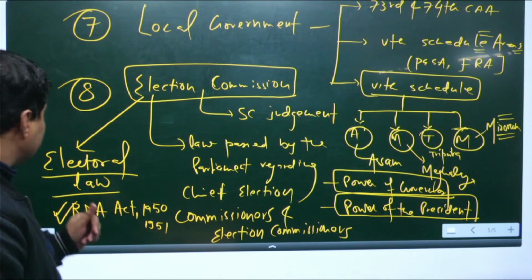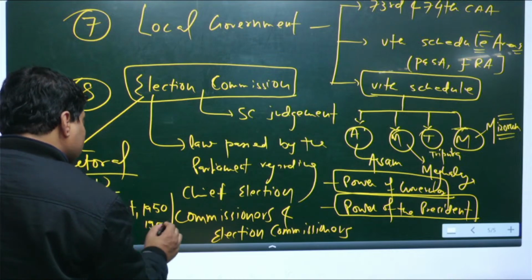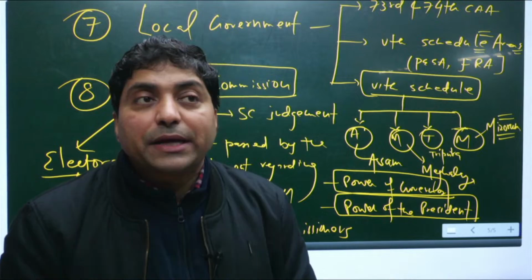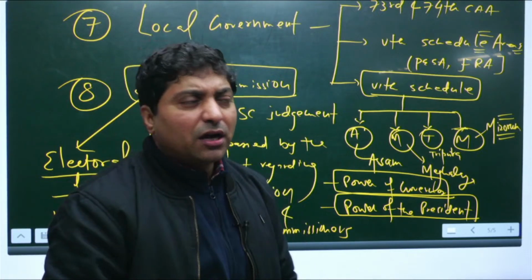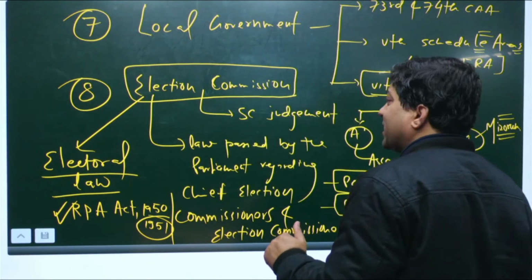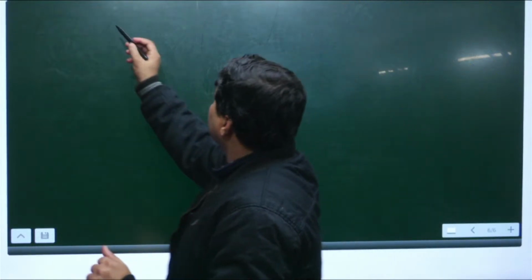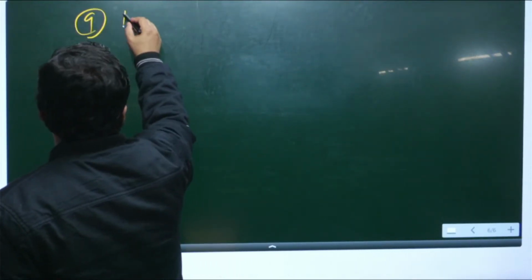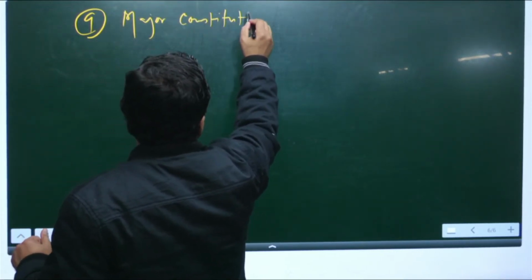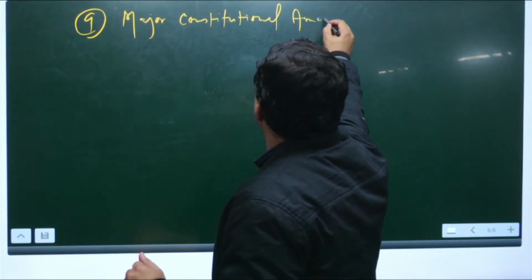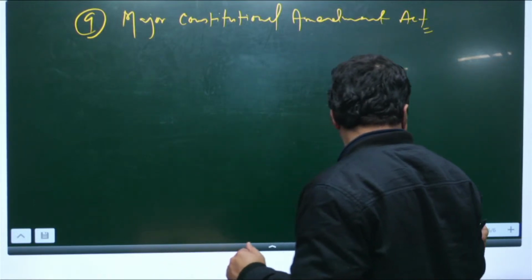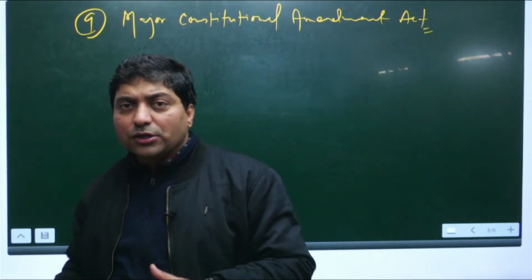Actually, I will suggest you go through both, but focus more on the RPA Act 1951, right? So these are the topics. For the last topic, which I suggest, I will press on a little: the Major Constitutional Amendment Acts that you can go through, right. So this part would be done.